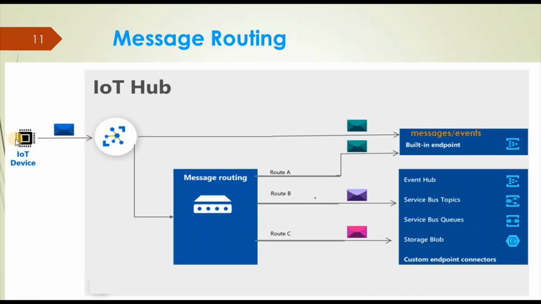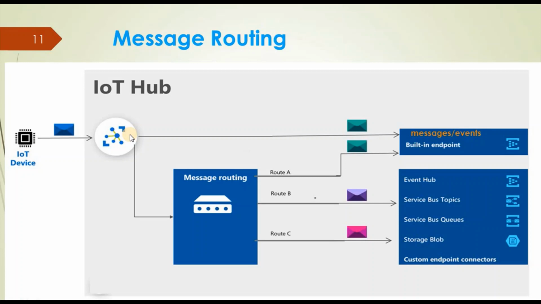So this device is sending some message to the IoT hub. Now IoT hub can send these messages to different endpoints. Suppose one message is coming, and there can be one built-in endpoint and custom endpoints. Routing is basically rules to filter the message. So suppose this IoT hub is receiving different types of messages.